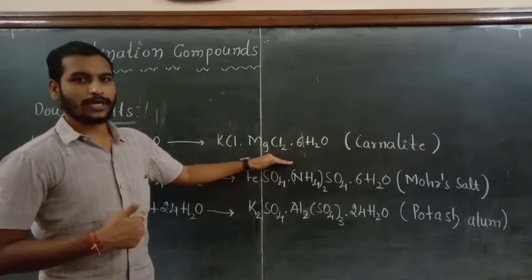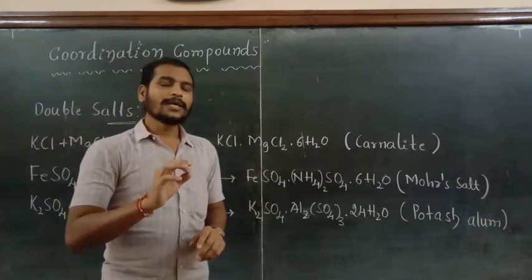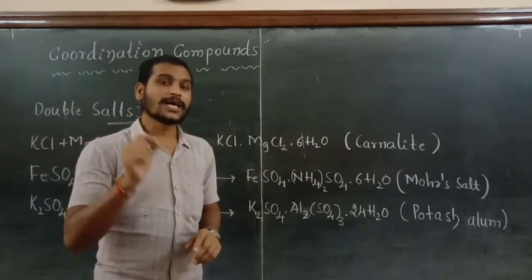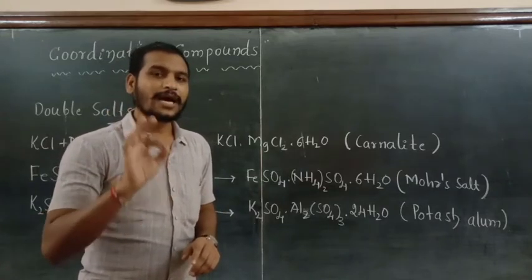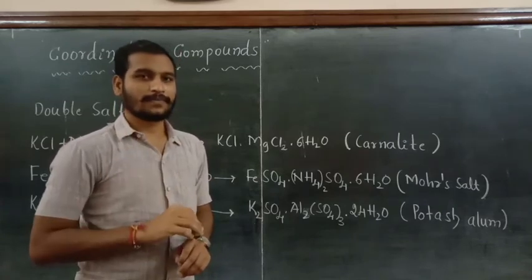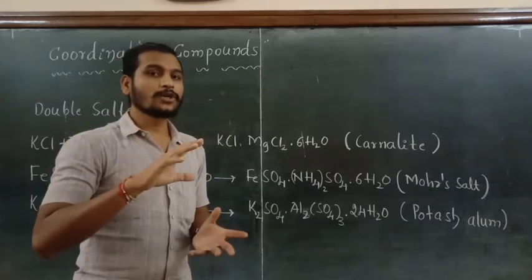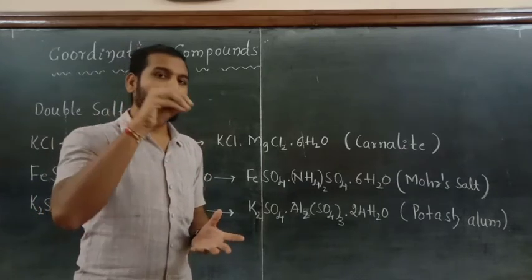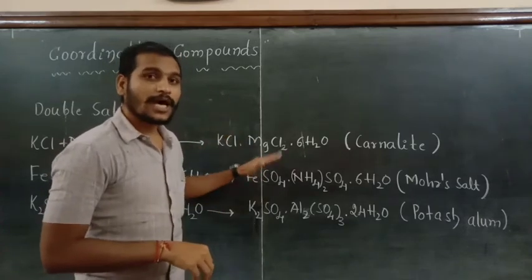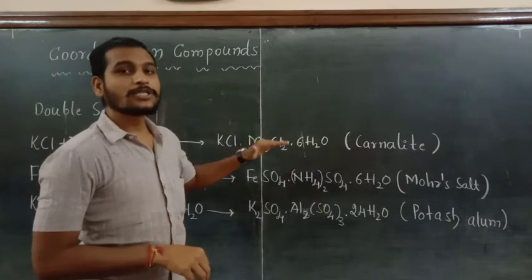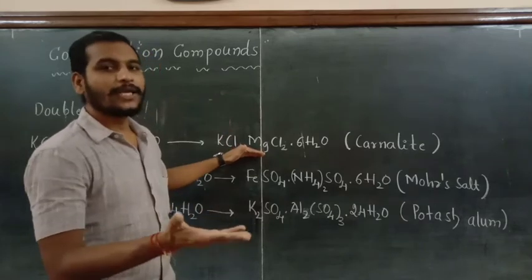the magnesium chloride. Double salts retain their identity or are stable only in the solid state or crystal state. When you mix those crystals into the proper solvent or water, these double salts lose their double salt character and dissociate completely into their ions.